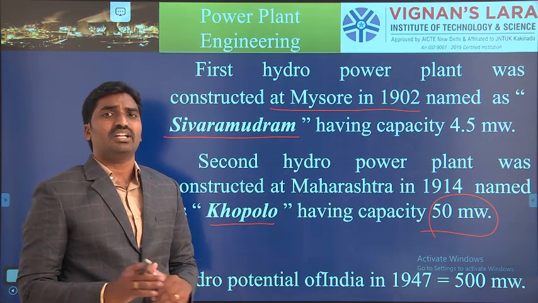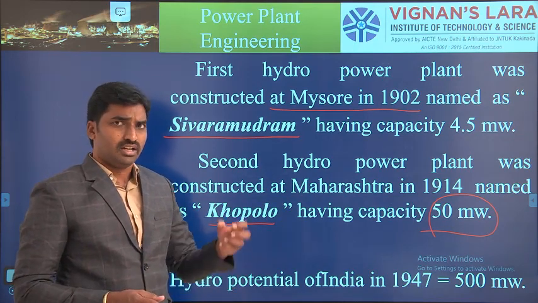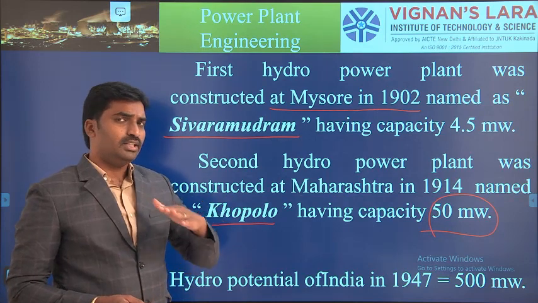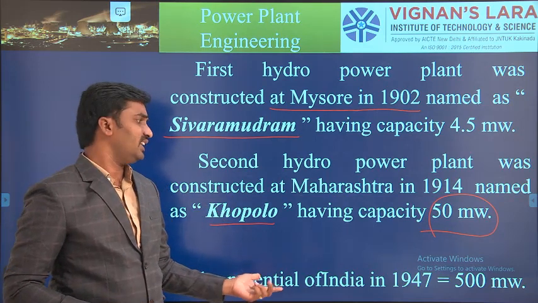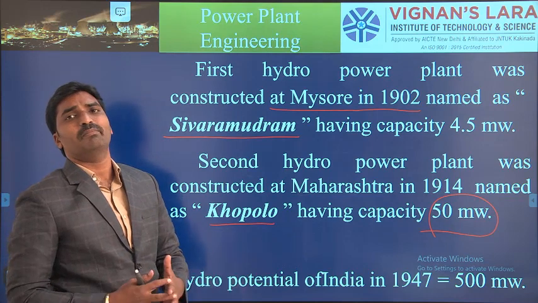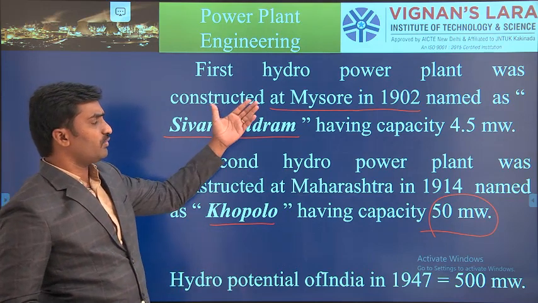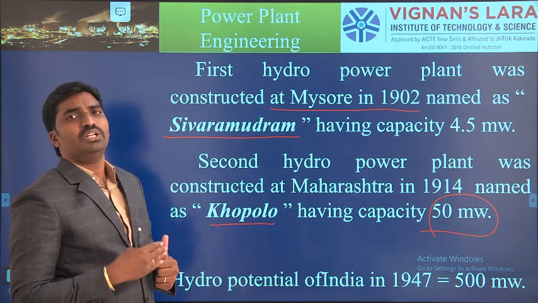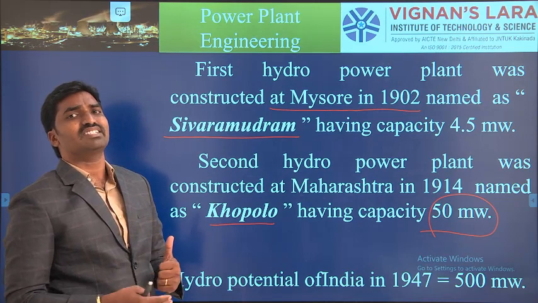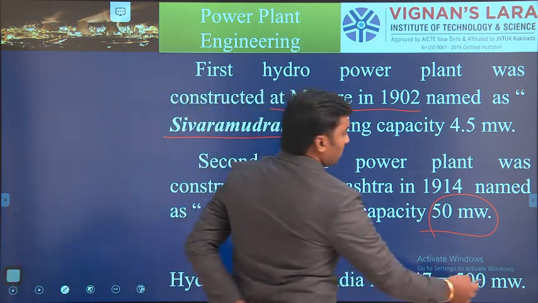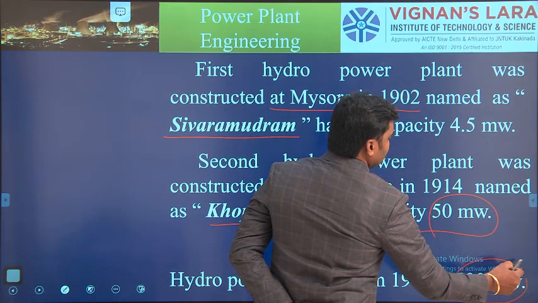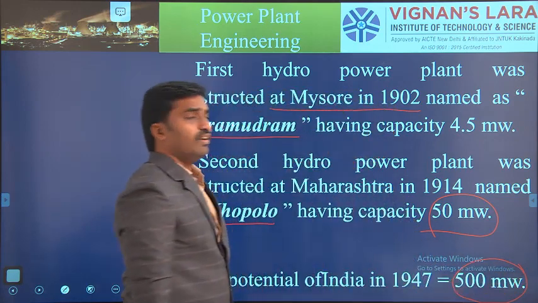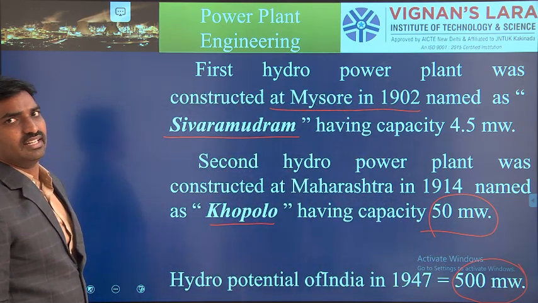What about the power generation capacity up to independence? Up to Independence Day we had a capacity of 500 megawatts. That means from 1902 the power plant installations were continuously increasing, and at the time of independence around 500 megawatts of power was generated.